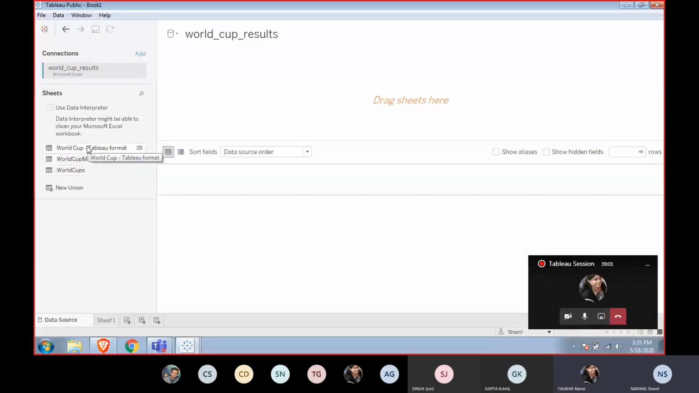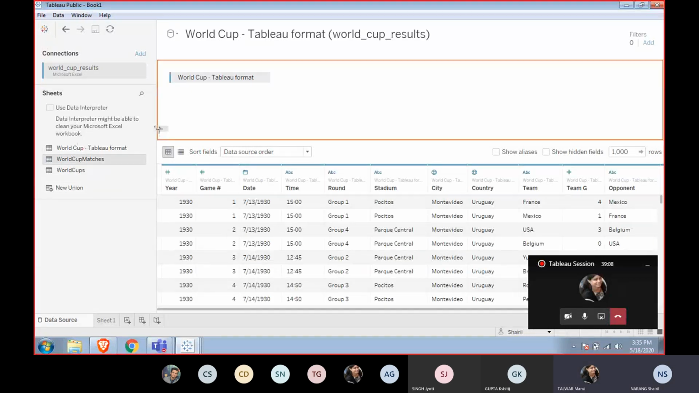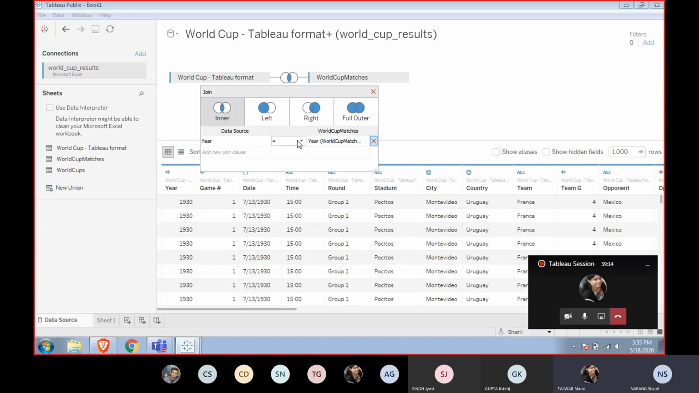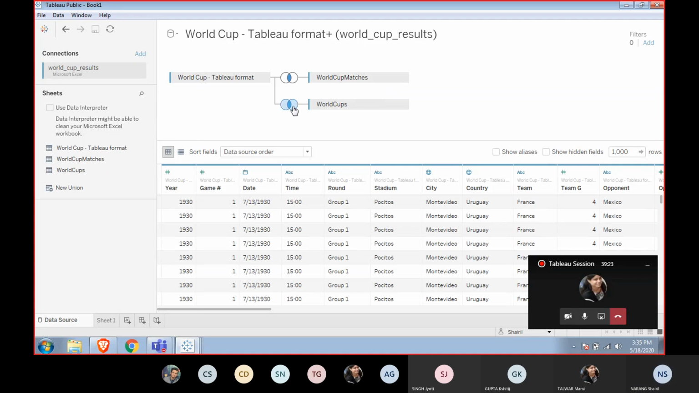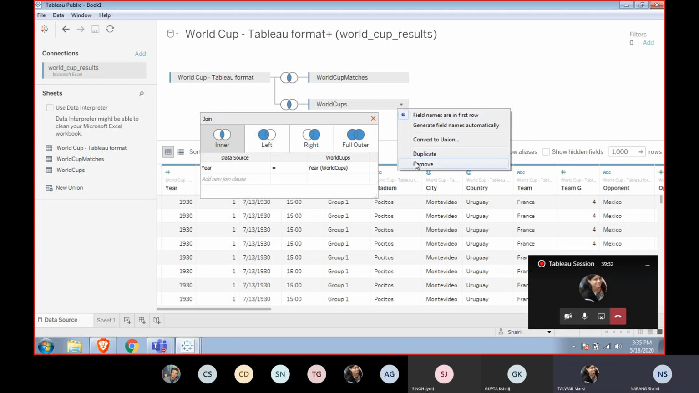I drag and drop these sheets and created an inner join. Can you have more than two also, I suppose? Yes, I can. I can do this here as well, and it does the same.